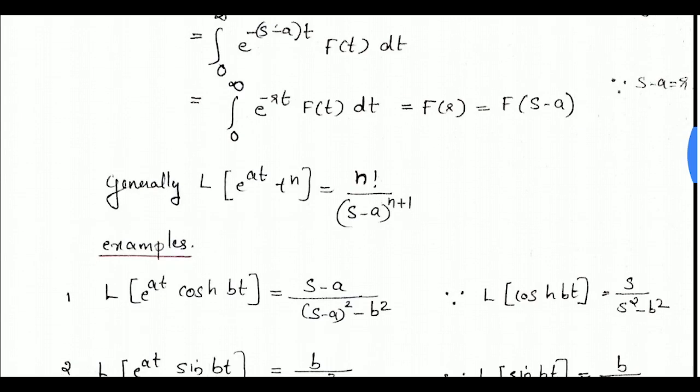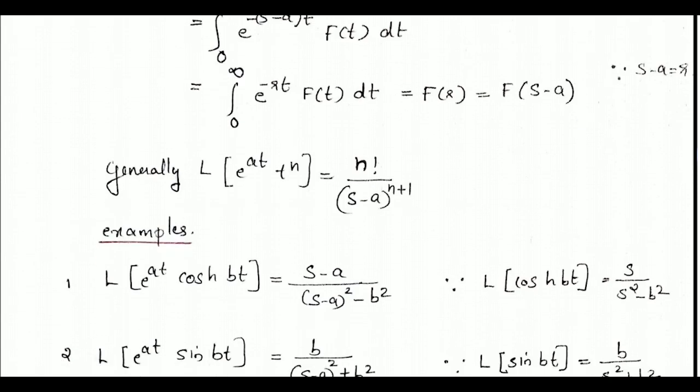So generally we can say that L of e raised to at into t raised to n equal to n factorial divided by (s minus a) the whole raised to n plus 1. Suppose n is equal to 1, that is L of e raised to at into t. The answer is 1 factorial divided by (s minus a) the whole raised to 1 plus 1. That is 1 divided by (s minus a) the whole square.